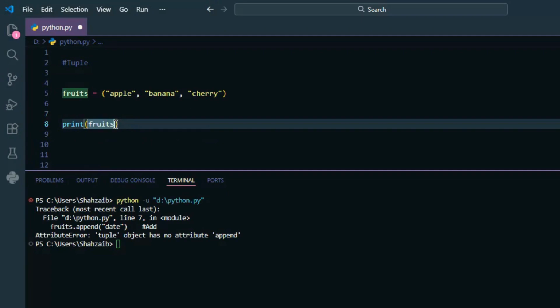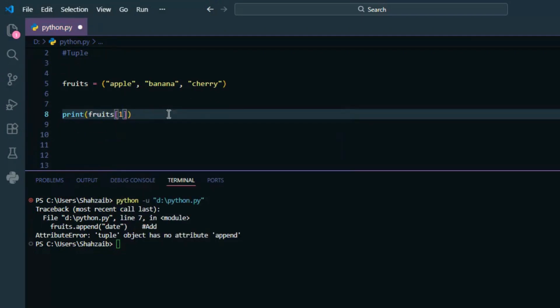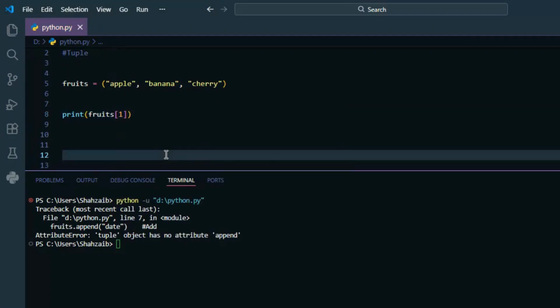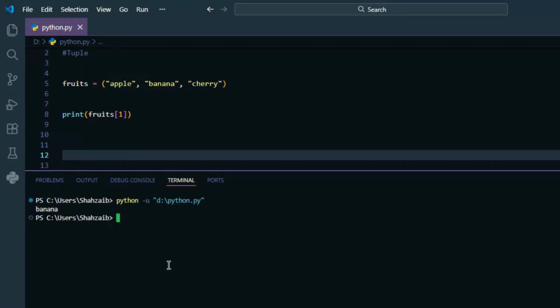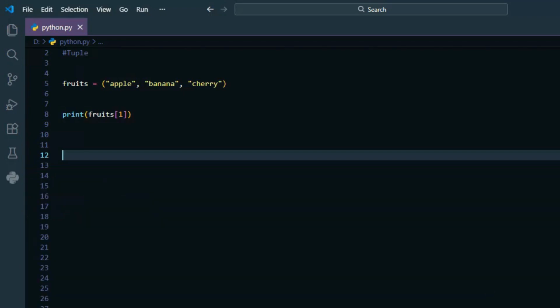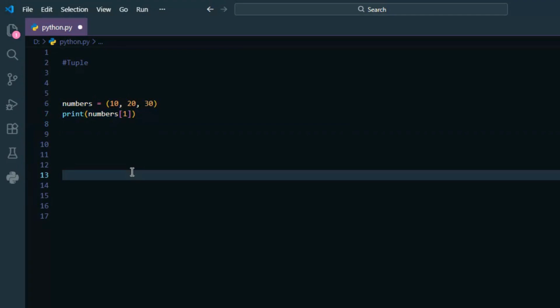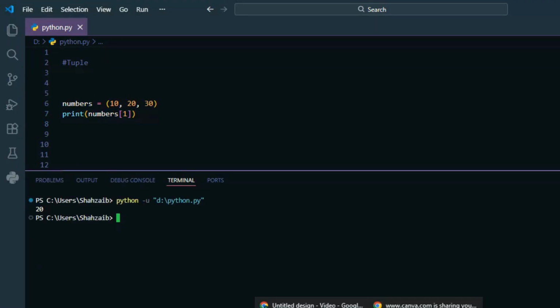Now, can we access values? Yes, just like lists, tuples use index numbers starting from 0. Let's say I write one index, and run the code. The output, banana, is correct, so we can say that in tuples, we can access any element by the index. Let's see another example to access an element. This will print 20, so accessing works the same.